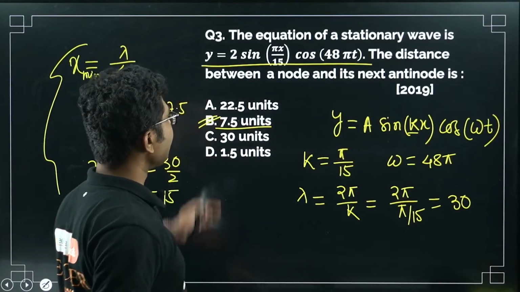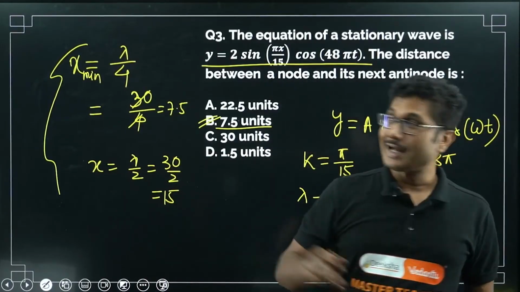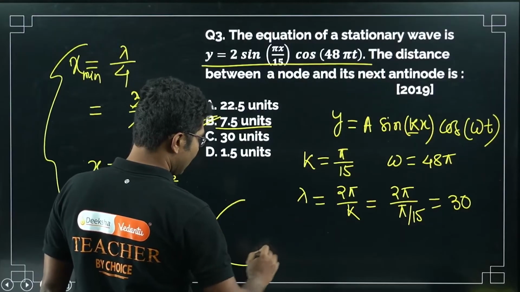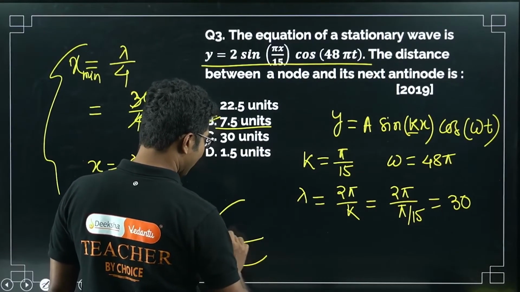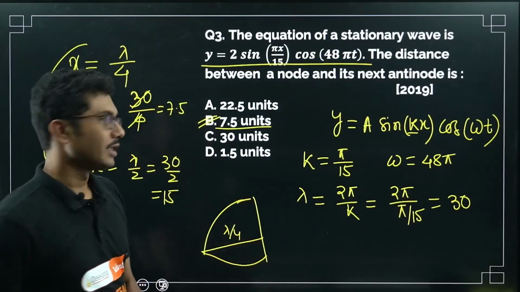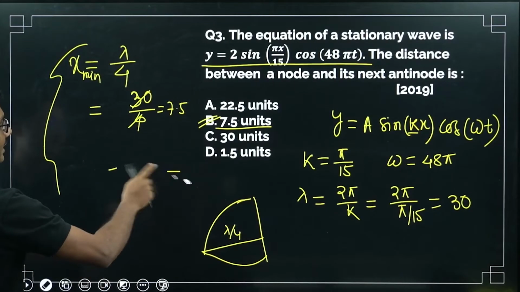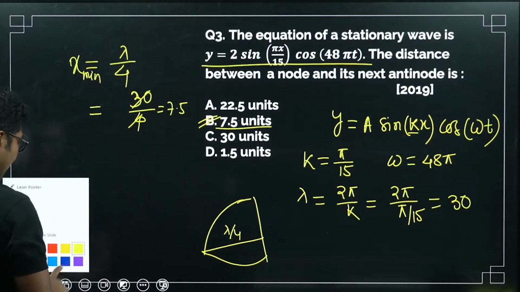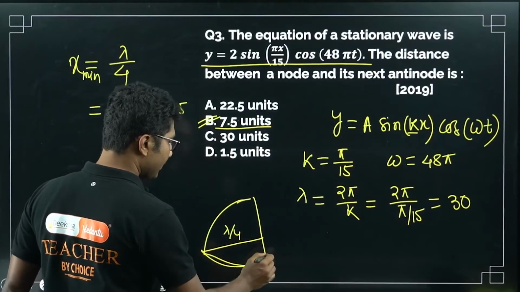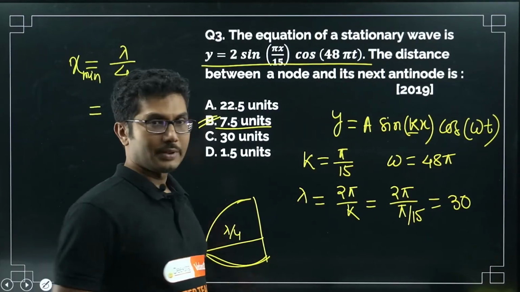So, distance between node and next antinode. One more thing, sorry, they have said node and antinode. That is very important. My mistake. Node and antinode is always at a distance lambda by 4. Sorry. So lambda by 4 will be the only answer. Lambda by 2 will not come at all. Sorry, I was thinking of the fundamental wavelength. For fundamental wavelength, they have to mention the process. But node and antinode will always be lambda by 4, no matter what instrument, what process you are using.